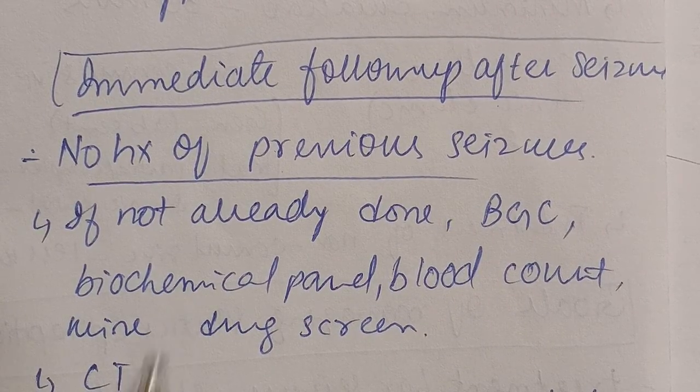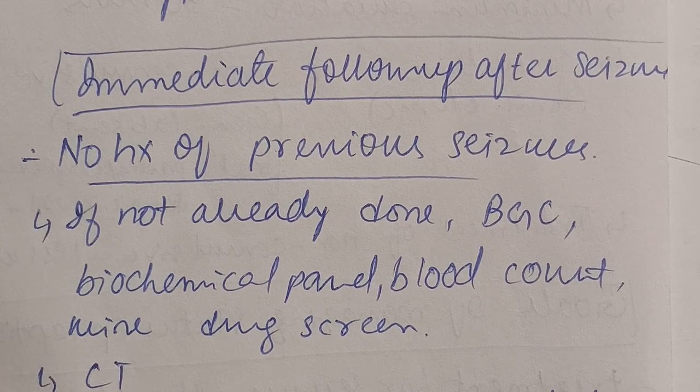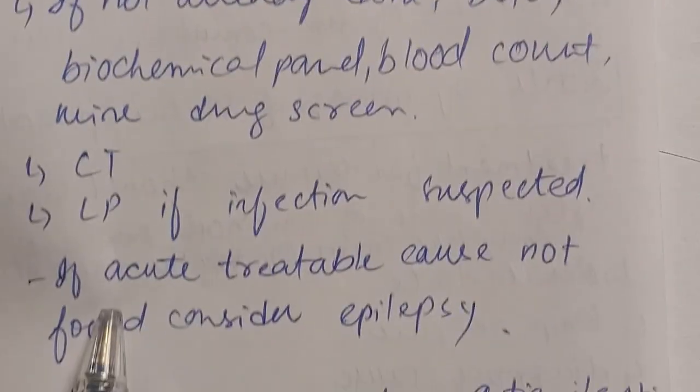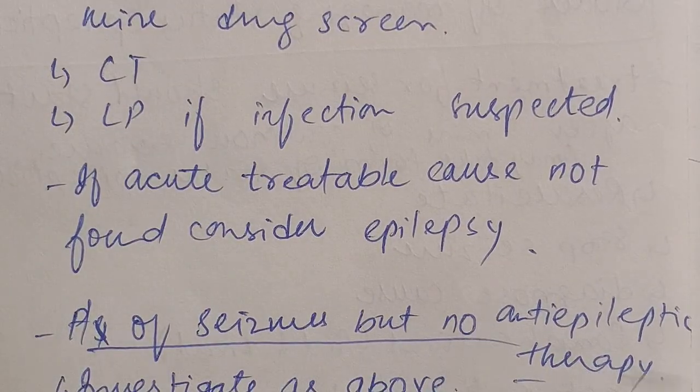So these are the investigations we are going to do if the patient has no previous history of seizure. And if the acute treatable cause is not found, we are going to consider epilepsy.